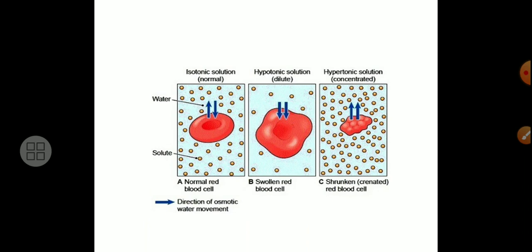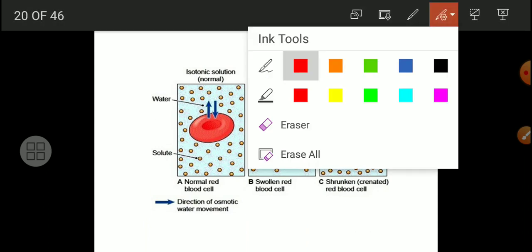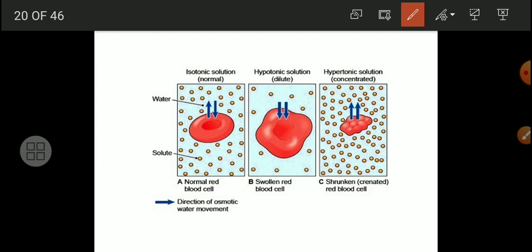Now my friends, in this slide you will be able to see types of solution, that is isotonic solution, hypotonic solution, hypertonic solution. My friends, you will have to keep this in mind. An isotonic solution means such a type of solution is actually not available anywhere in the world. But what happens actually is that, because of their concentration, some differences are there.